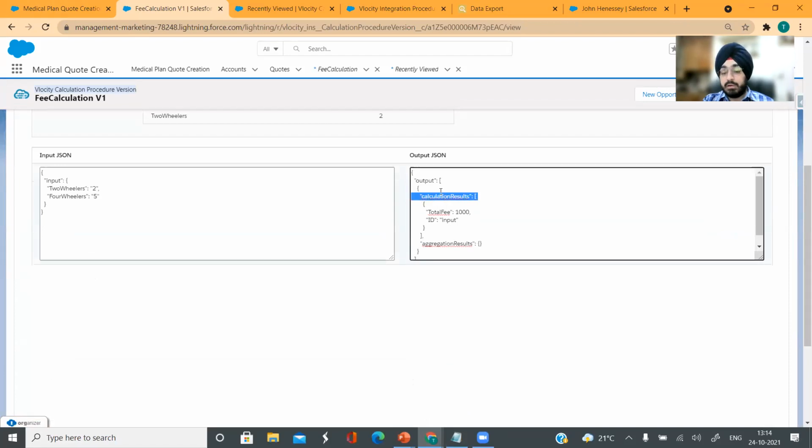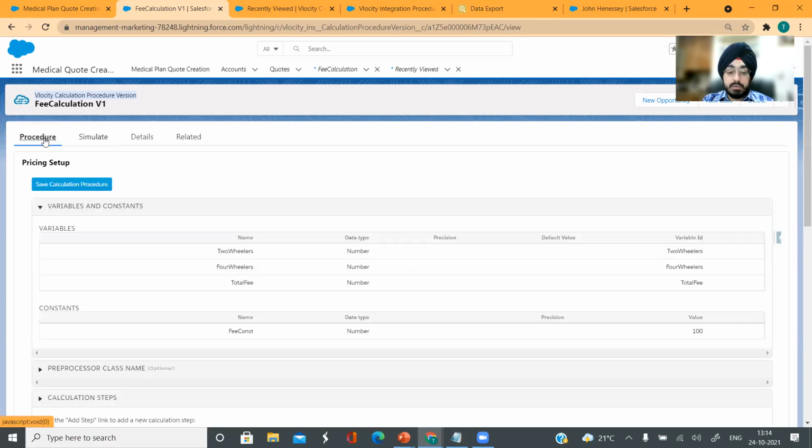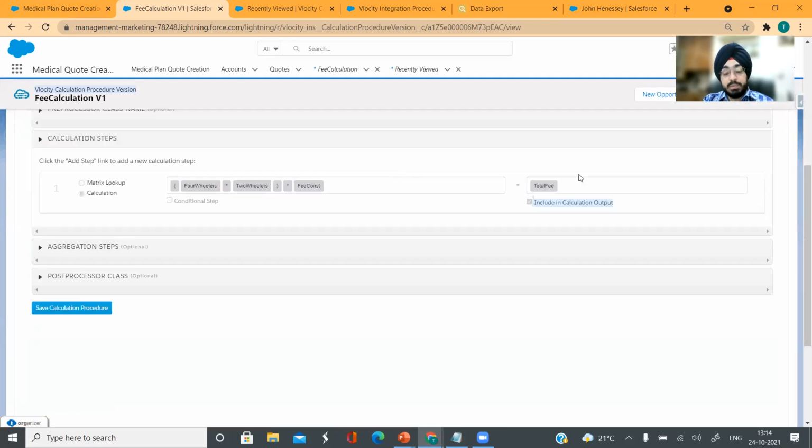A lot of times, if you have multiple results here and you want to aggregate them all, let's say I want to add the total fees for all residents and take out the total fees for a specific neighborhood, I can do that using aggregate results. So it's a very powerful tool, and does all your mathematical operations at the back end in a very quick manner.